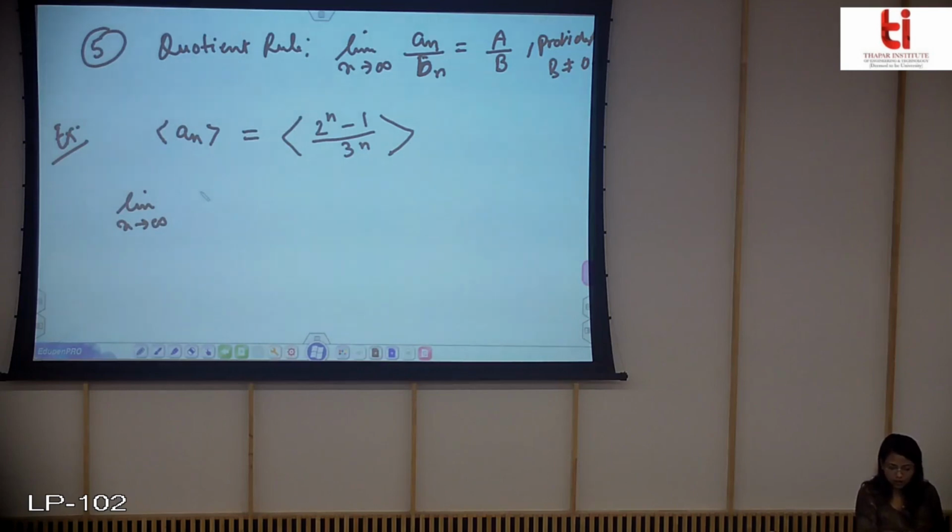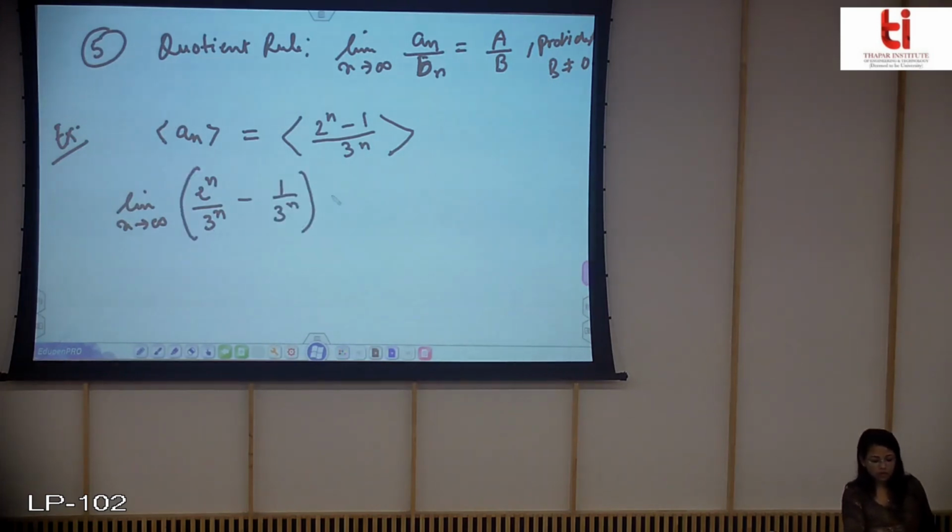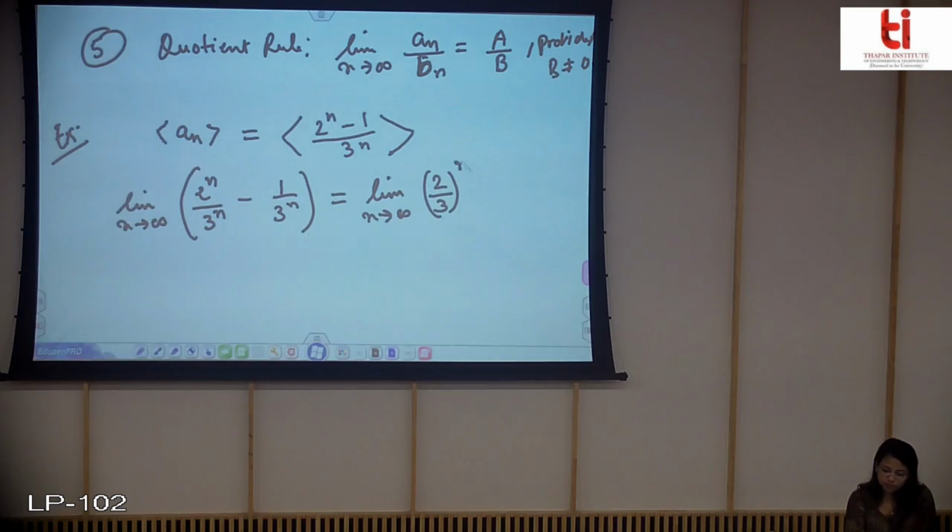So if I take out the limit, this is equal to the limit as n tends to infinity of, since you know that this sequence, if you consider it individually, is a convergent sequence, and this is also a convergent sequence.